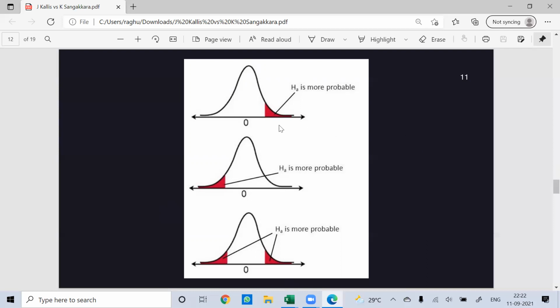And how to find the point? This point is called a critical point, the point beyond which your area falls.